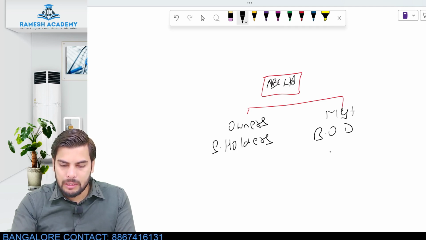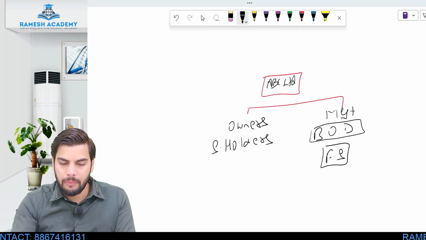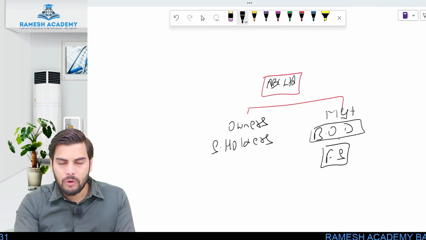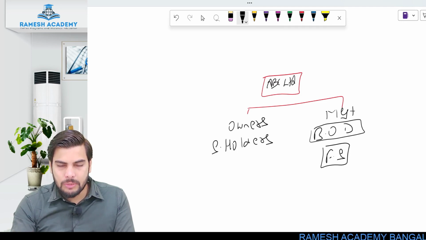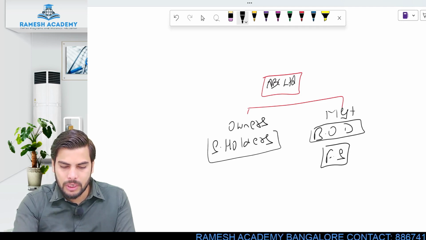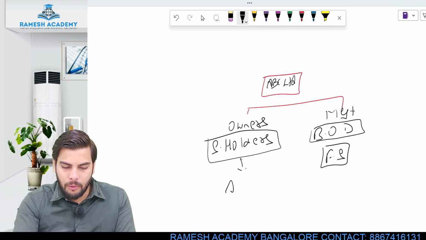Who will be preparing the financial statement? It would be the responsibility of management or board of directors to prepare the financial statement. So can these shareholders rely upon this particular financial statement prepared by the board of directors? No, right? So there is possibility that these board of directors would have misstated or misrepresented this particular financial statement. So that's the reason these people, shareholders, appoint auditors.